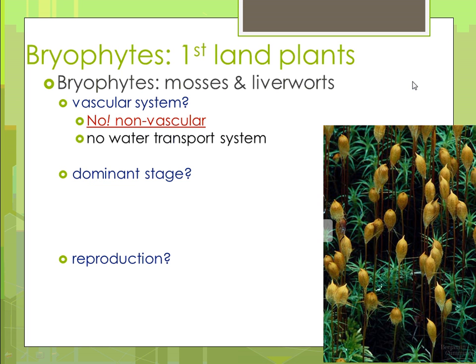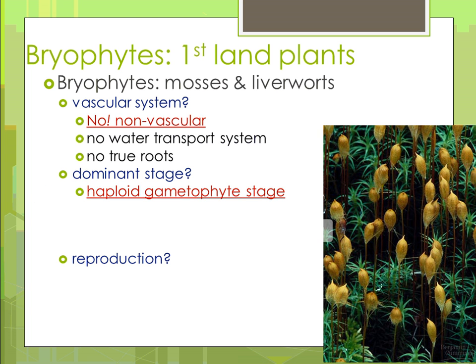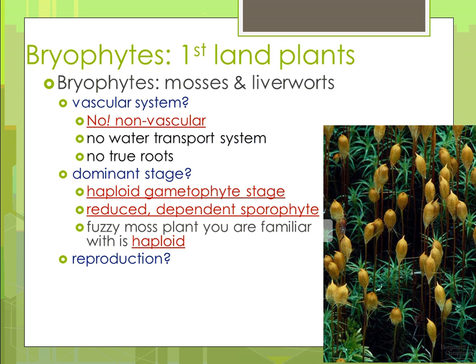All right, so they have to live in these moist environments in order to get their water, and they do not have true roots. The dominant stage is the gametophyte stage. So if you've ever seen that fuzzy moss, like if you imagine a moss in your mind and it's that fuzzy green stuff, that is actually the gametophyte stage. And so those are made up of cells that only have one set of chromosomes.